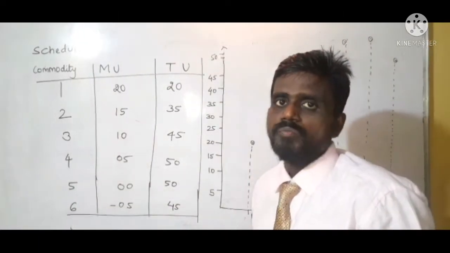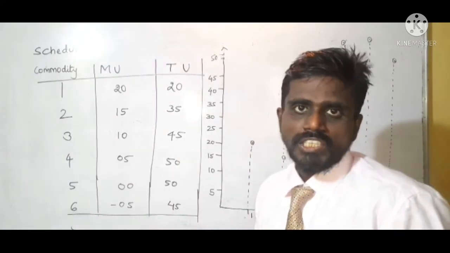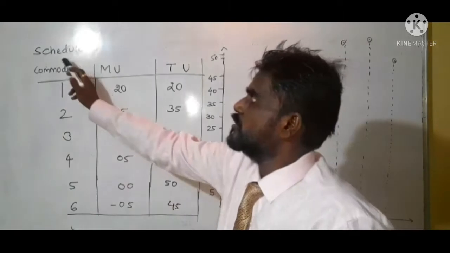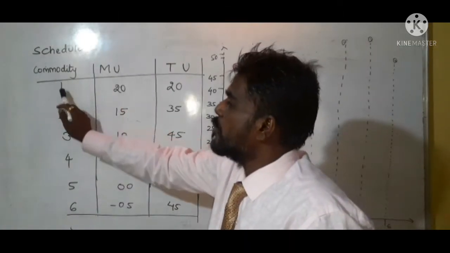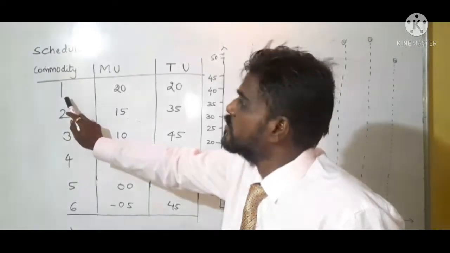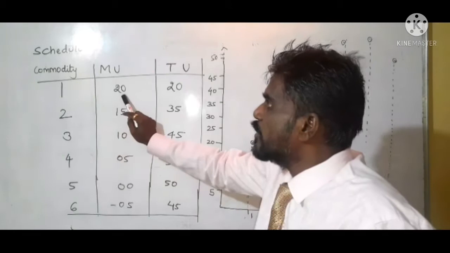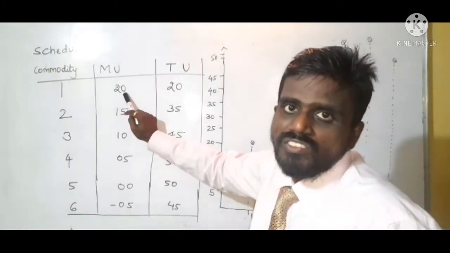So now let us see the schedule and the graphical presentation of the schedule. This is the schedule. When the consumer consumes the first, initial unit of the commodity, he gains 20 units of satisfaction.